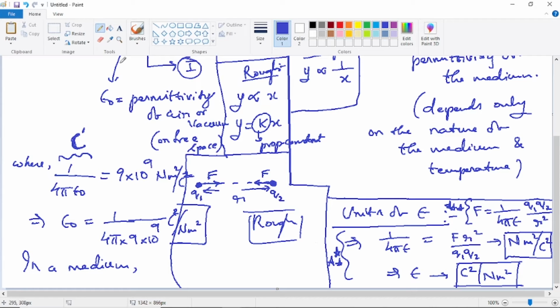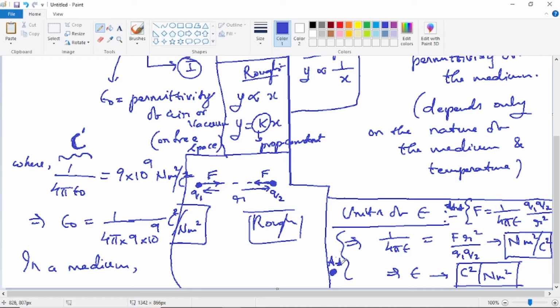So I'll do one thing, because here the units need not be learned by heart. I'll put it as slightly less important. Less important does not mean it will not be asked in the exam. It need not be learned by heart. I'm putting 3 stars only for the things to be learned by heart. So this is something not to be learned by heart. I'm just putting it as 2.5 stars.